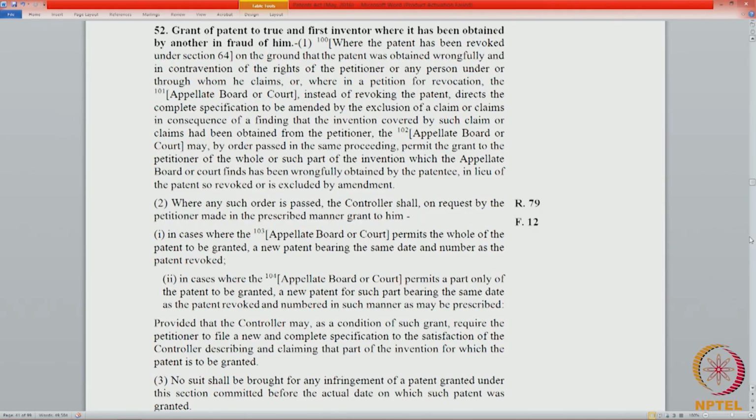Section 52. Grant of patent to true and first inventor where it has been obtained by another in fraud of him.